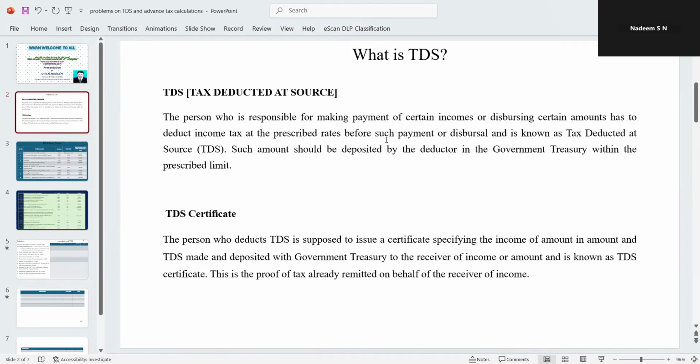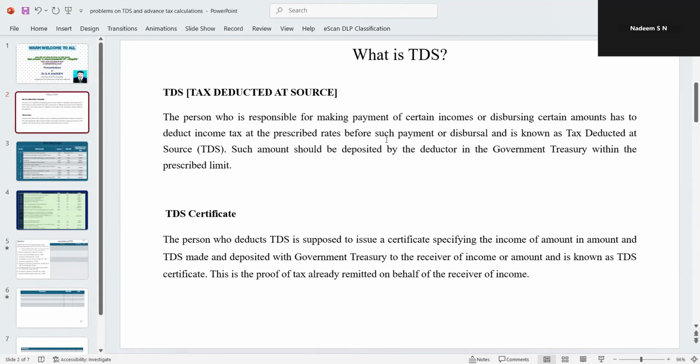Very simple, I'm going to tell you. Tax deducted at source is one of the important major sources of revenue to the government, along with advance tax. Under TDS, whenever a company or individual makes payment to another party, the person who makes the payment deducts a certain amount of money and pays the net amount to the recipient. The portion retained by the payer is called tax deducted at source, and the person whose money is deducted is called the deductee.